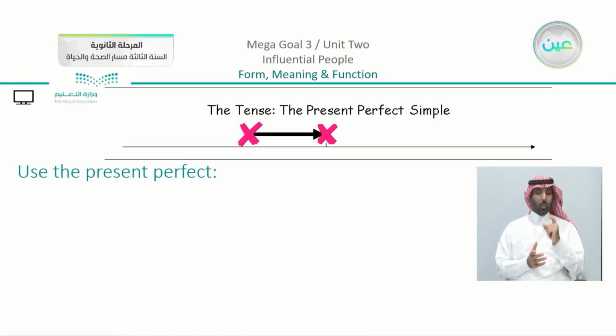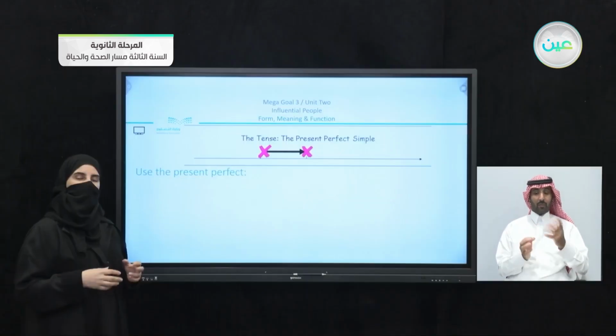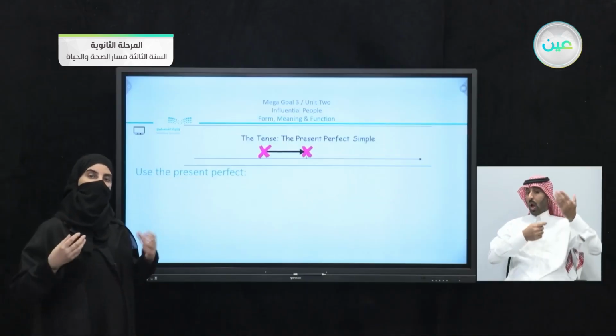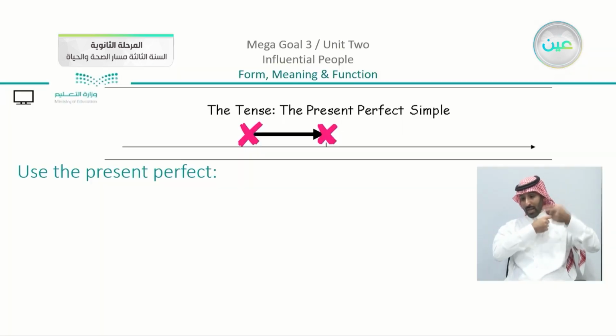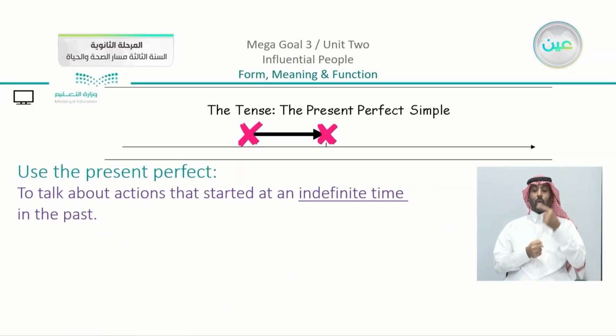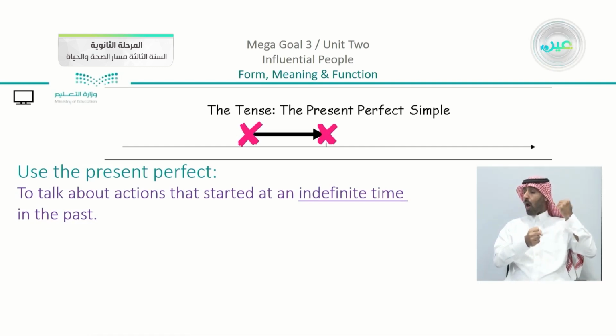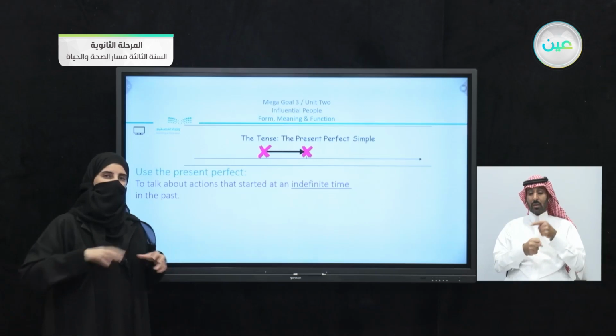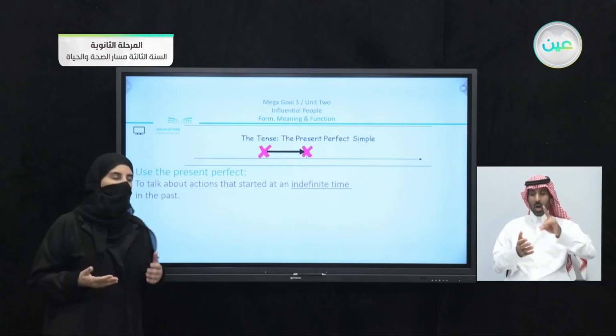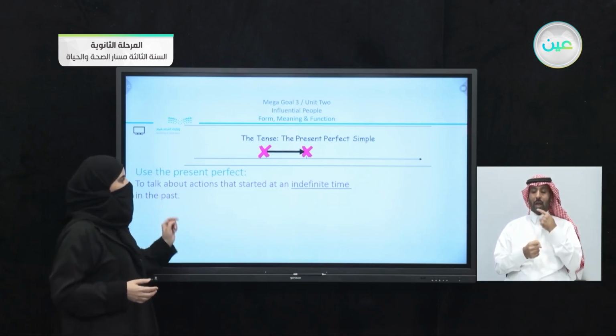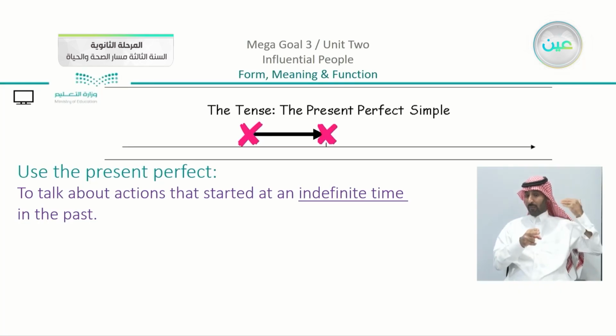When do we use the present perfect? I mentioned that we connect between the past and the present. So specifically, when do we use it? We know that the past is something that happened in the past and ended. But in the present perfect, there's a kind of connection. So we use it to talk about actions that started at an indefinite time. As we applied in our exercise, you cannot give an exact time for something that happened.